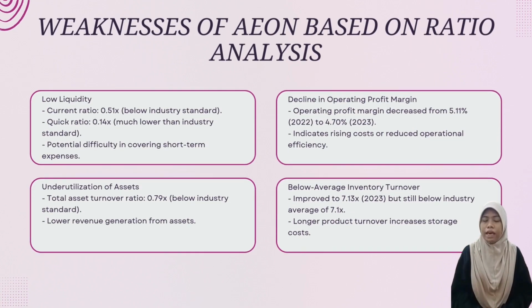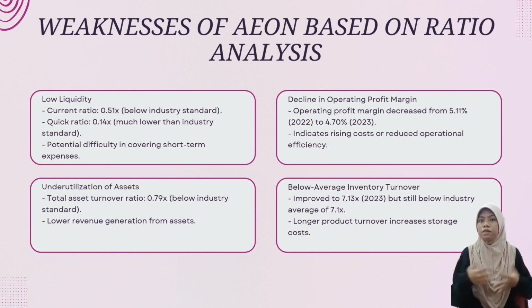Despite these trends, Aeon faces several challenges. Its liquidity is a concern, with a current ratio of 0.51 times and a quick ratio of 0.14 times. Both figures are significantly below the industry standard, which could make it harder to cover short-term financial obligations. The company's operating profit margin has also declined, dropping from 5.11% in 2022 to 4.70% in 2023. This indicates rising costs or reduced operational efficiency, both of which can impact profitability.